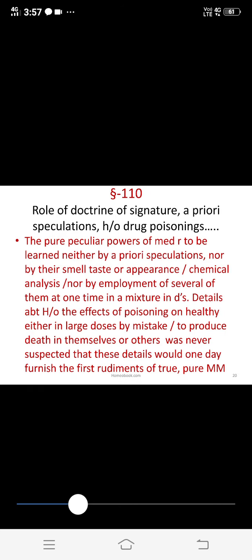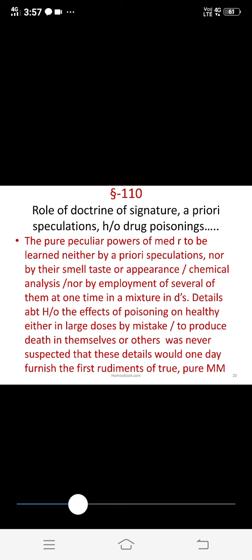So this aphorism regards the doctrine of signature and a priori speculations, that is, the history of drug provings, how allopaths record the symptoms on healthy human beings.